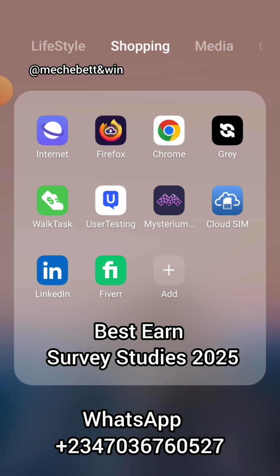So that's all. Once you download all these apps, you chat me on WhatsApp. I'll teach you how to start the survey and start earning in dollars with survey studies. It's not hard. Their questions are not hard. All they need from you is to give them a very good feedback, because through your very good feedback, they use it to know what people think of the products that come out in the market.